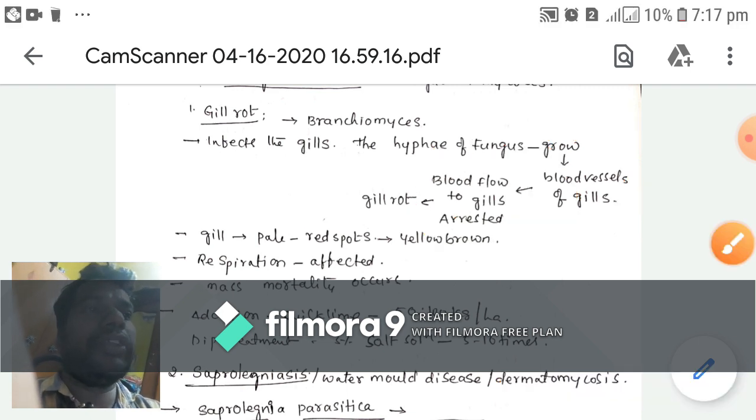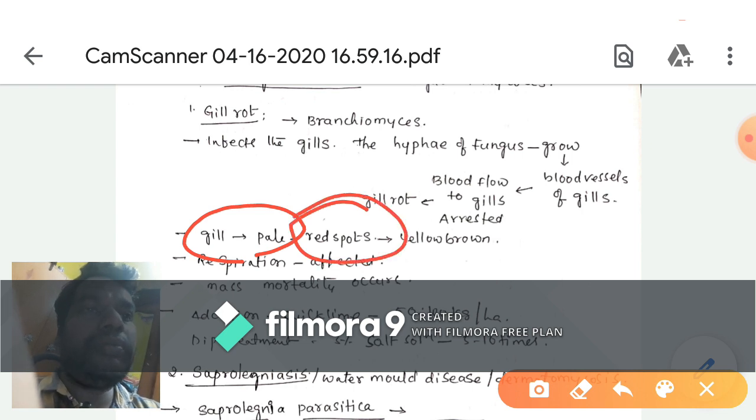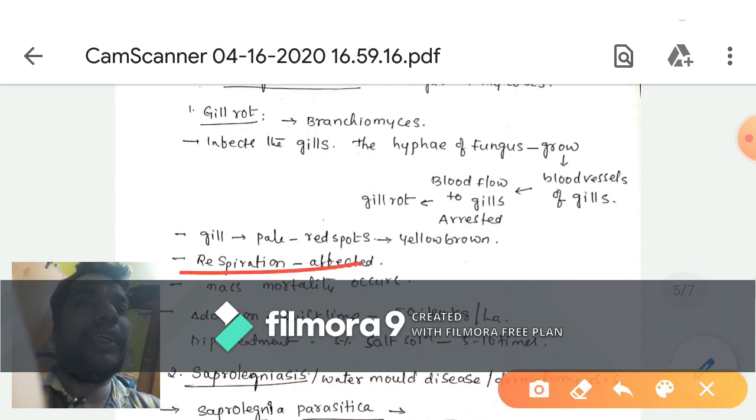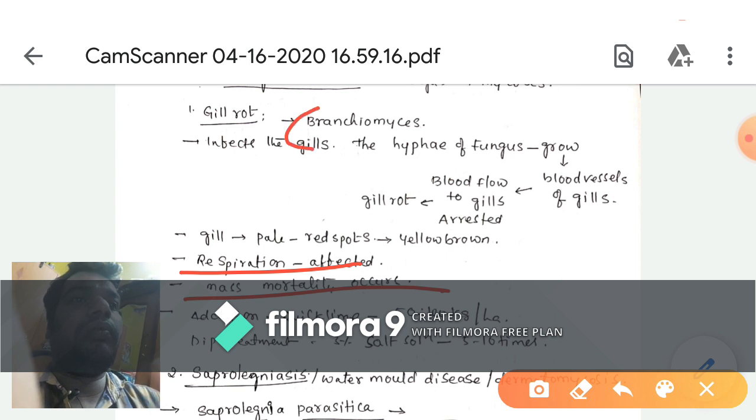Here the gills turn pale, and red spots are present on the body. These red spots turn yellow-brown, respiration is affected, and mass mortality occurs. So Branchiomyces causes gill rot disease.